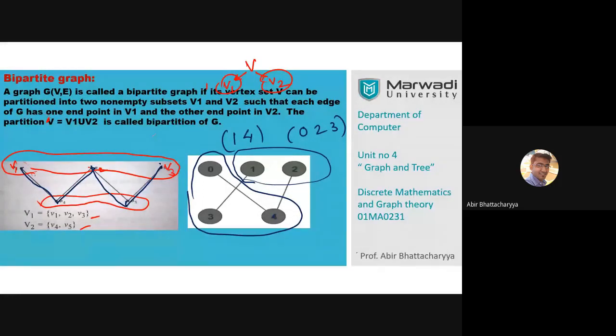It is not possible because we have 5 vertices. We have to include all these vertices. Okay, if I could remove one vertex, then it's possible: 1, 2 and 3, 4. But we are not removing any vertices. Okay, hope you get this concept, all of you. Proceed further.